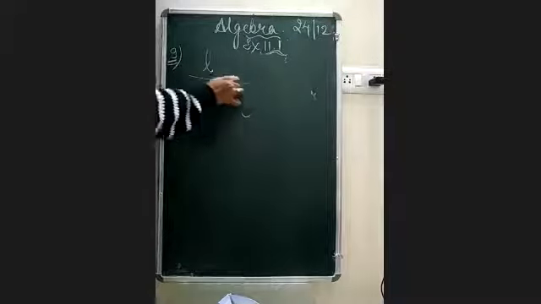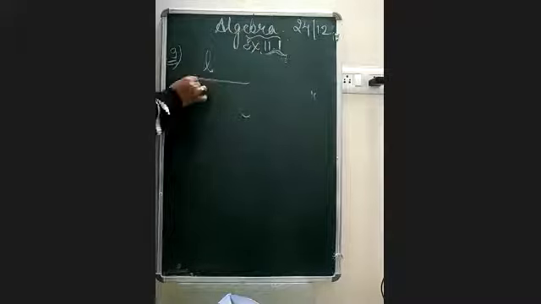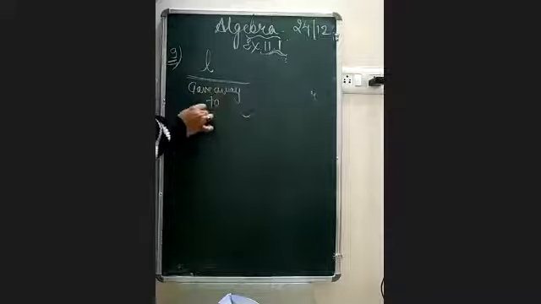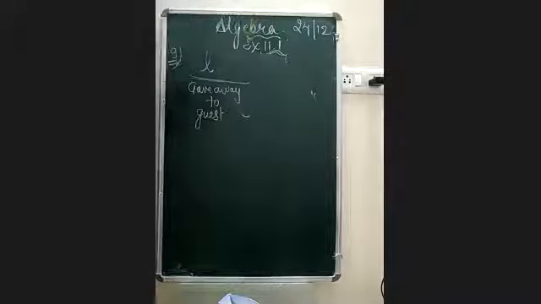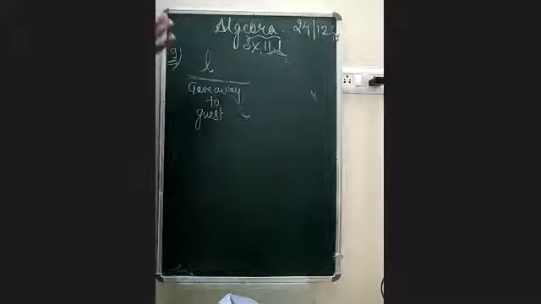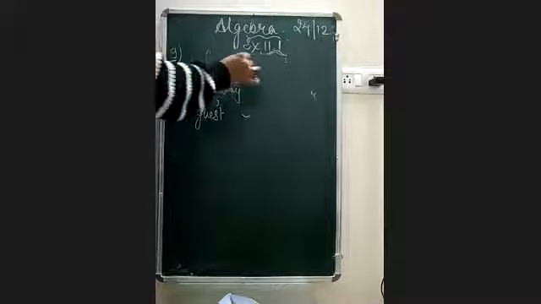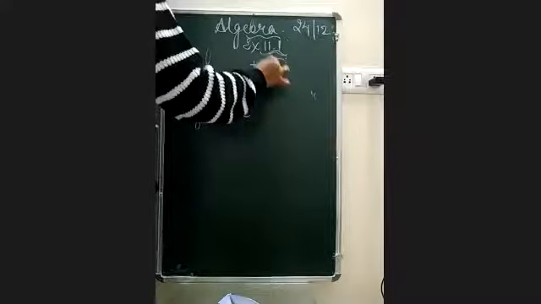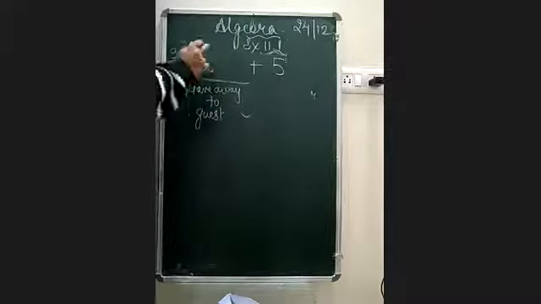She gave these laddus away to the guests. It means these are the laddus which she has already given. After giving, she has 5 laddus left with her. So it means she still has 5 laddus. This has been given, and this is still with her.